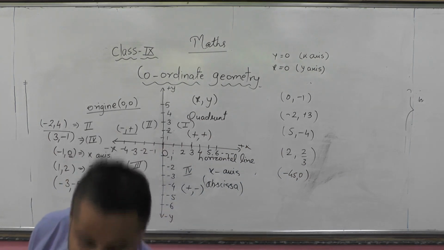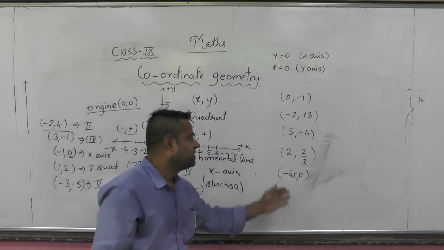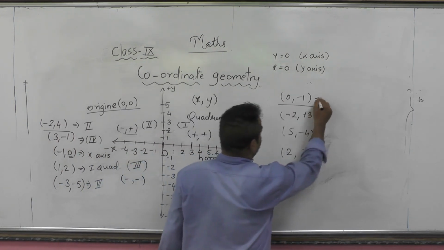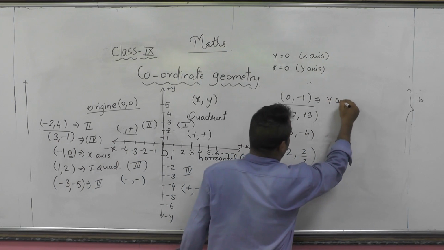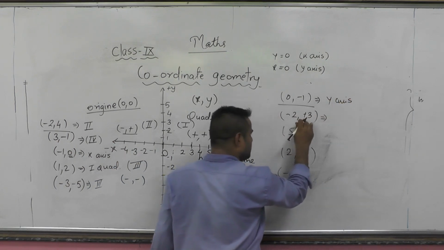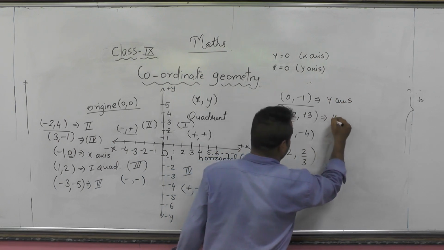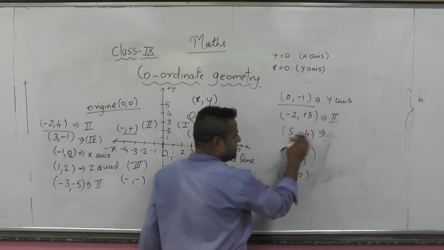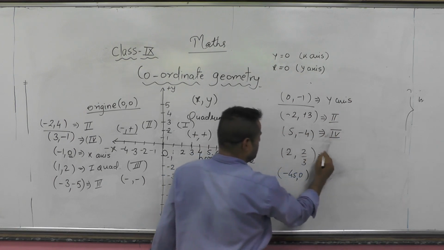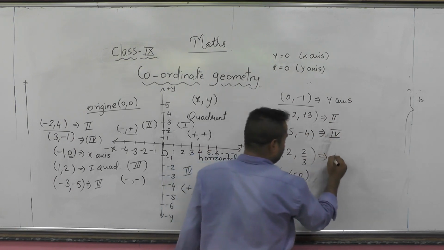Okay, now try it by yourself: where should the following points be lying? See, 0, minus 1 has x as 0, that means it is lying on the y-axis. Minus 2, 3 has a minus, plus sign. Minus, plus is our second quadrant. 5, minus 4 is plus, minus, yes. 2 by 3 is in the first quadrant.